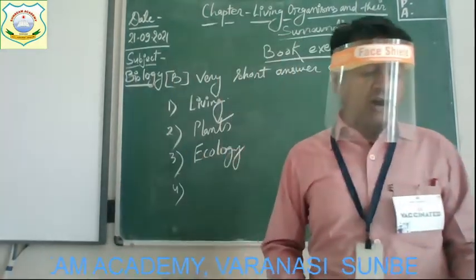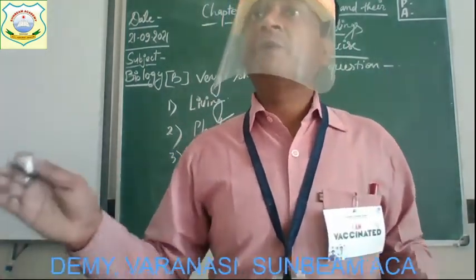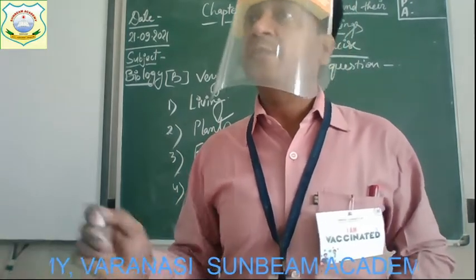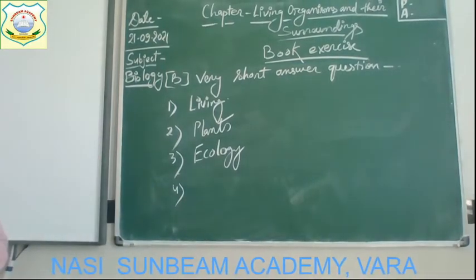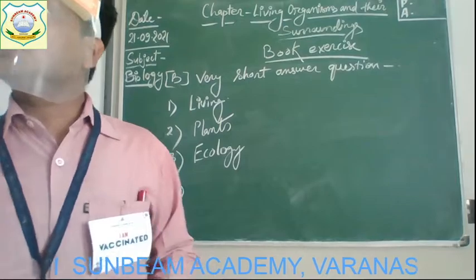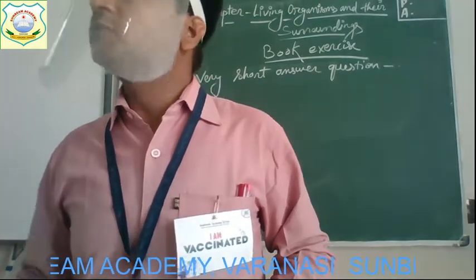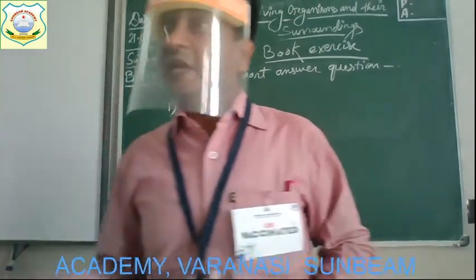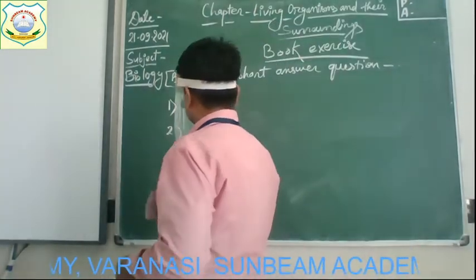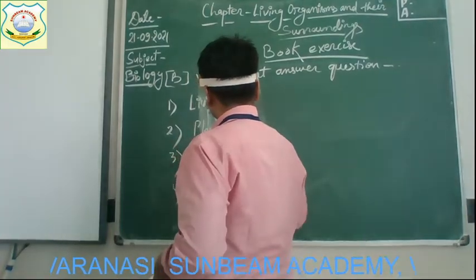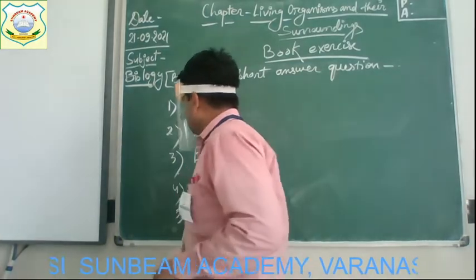Alright. Now question number 4. Give another name for producers. Producers are the group of organisms who can prepare the food. Is it like green plants? So one more name is used for producers. Do you know that? Producers are also known as what? Autotrophs. Producers are autotrophs. Why? Because they can prepare their food by themselves. Right? So another name of producers are autotrophs.